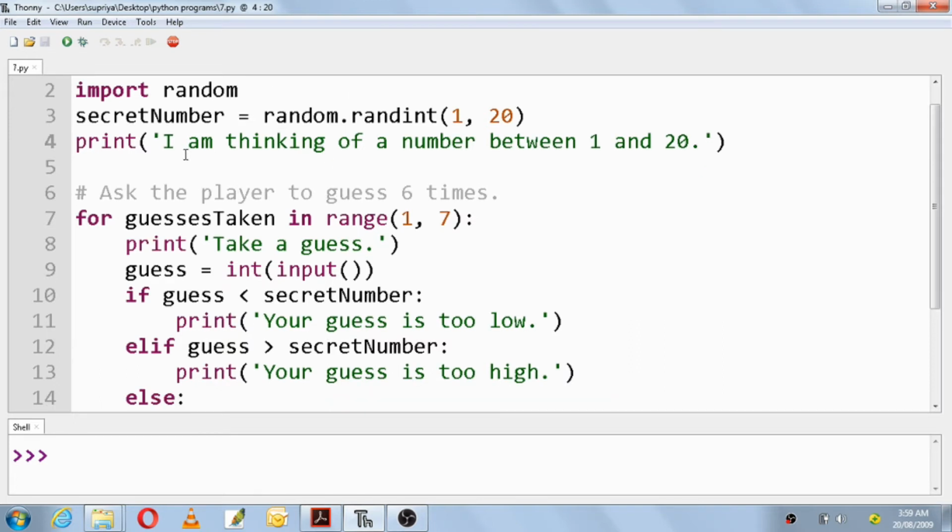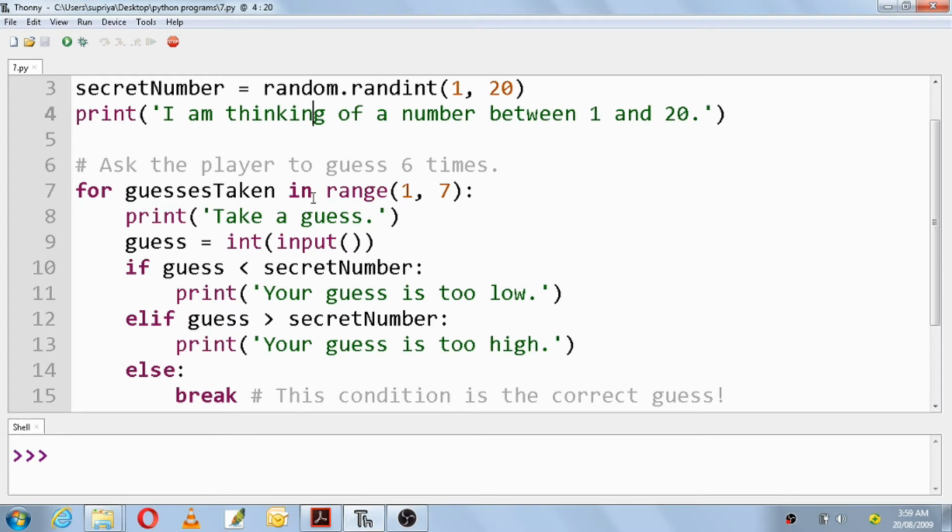Next it will print: I am thinking of a number between 1 and 20. Then next is one more comment line, saying ask the player to guess 6 times.